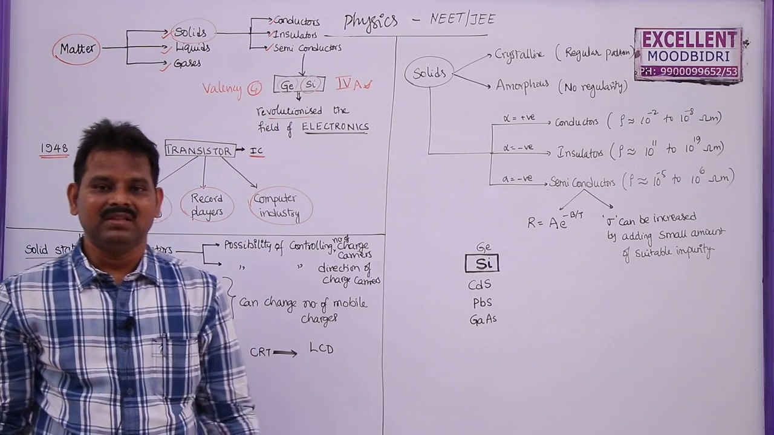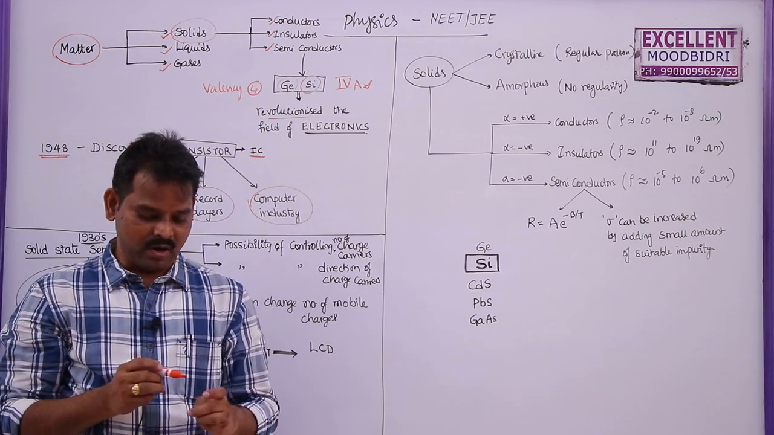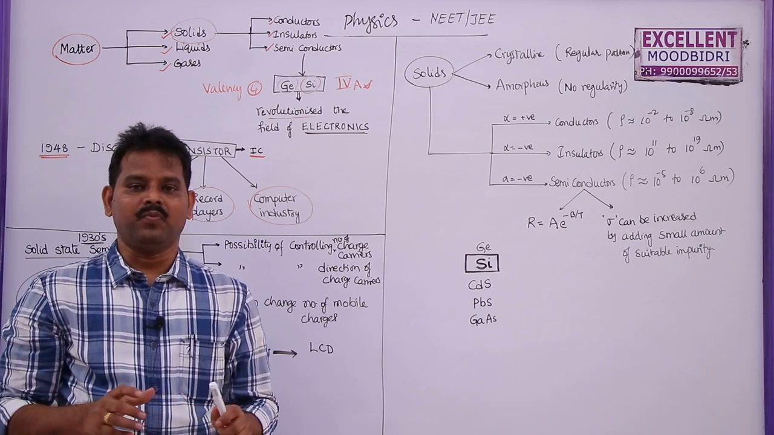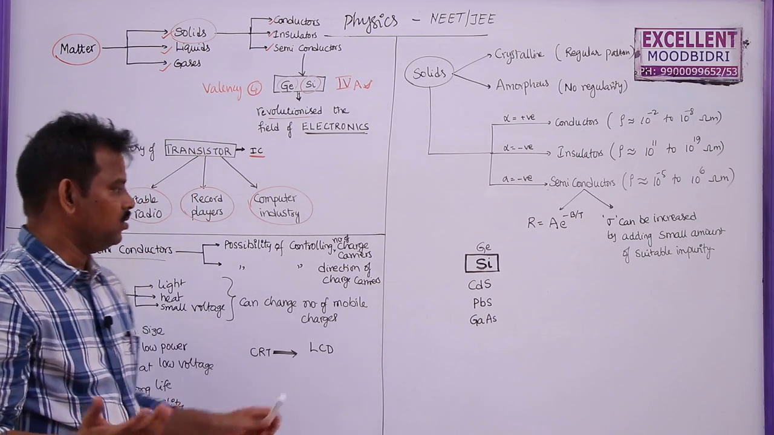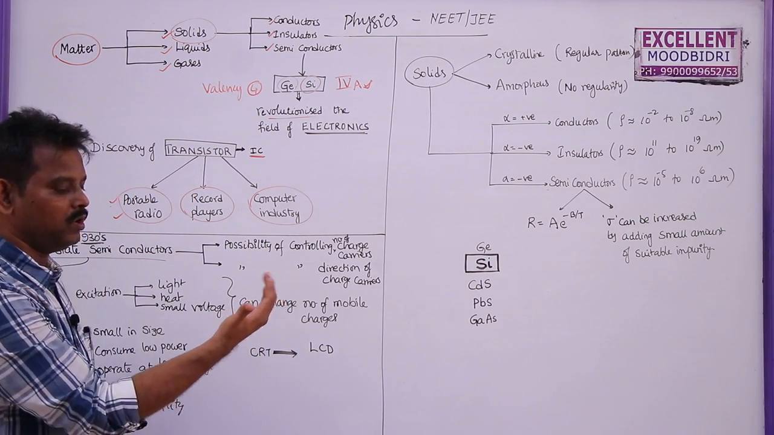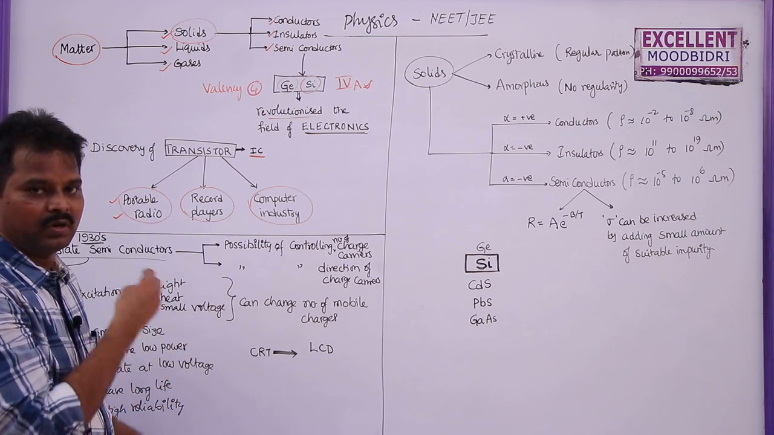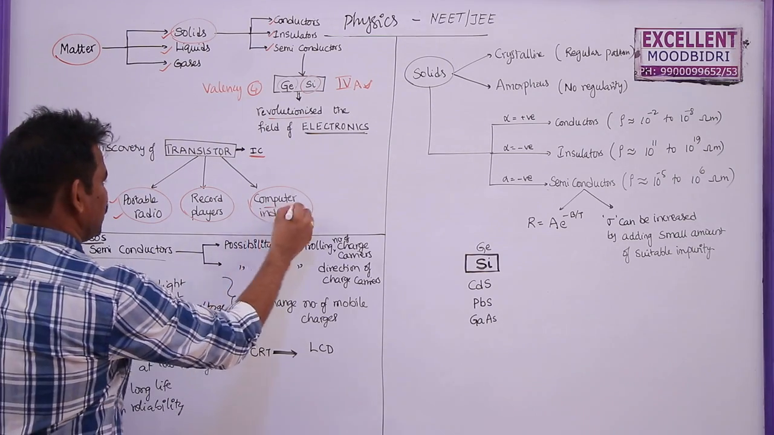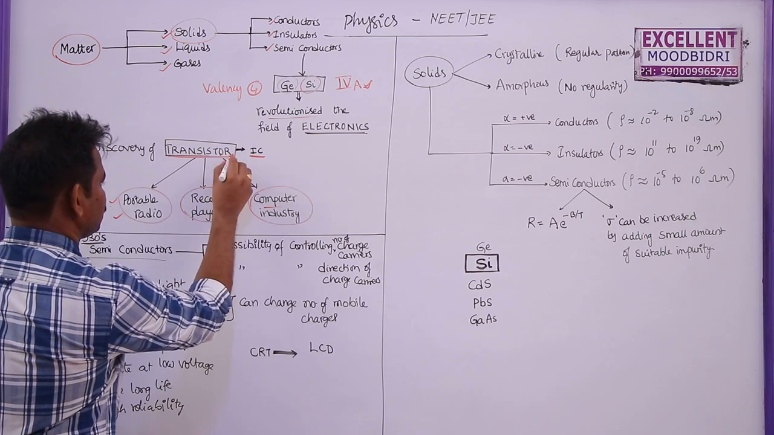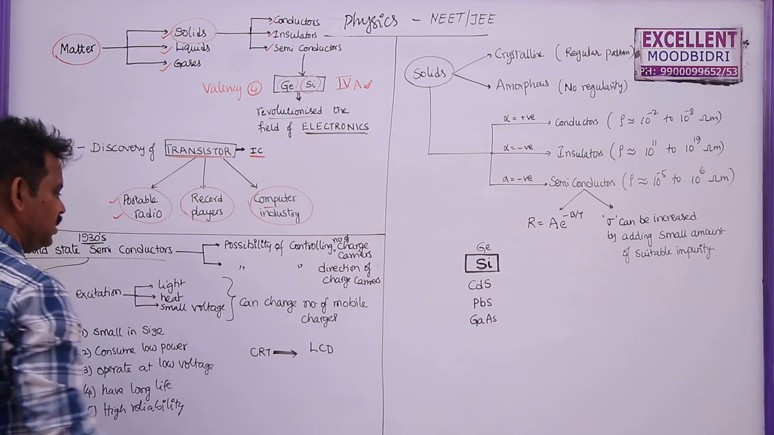We know that the size of the first computer made almost occupied a big room. But now we have computers which can be foldable and can be kept in our pockets also. So this is because of the invention of these transistors and also these integrated chips.